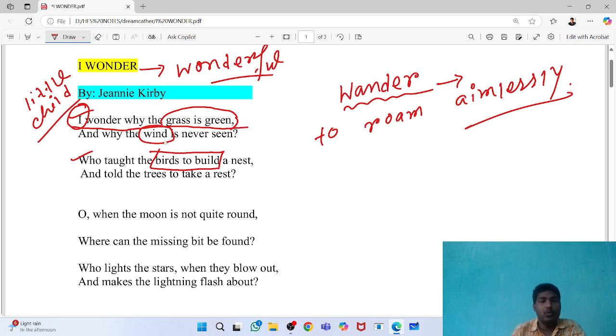So, who taught the birds to build a nest and told the trees to take a rest? Here the tree is like a human being, who needs to have a rest. The child thinks that the trees really need some rest. So that is the child's question. The third question is who actually gave any kind of teaching to the birds to make nests. The fourth question is that the trees have to take rest, but who told the trees that they are supposed to take rest? That is the question. Now we will move on to the fifth question.